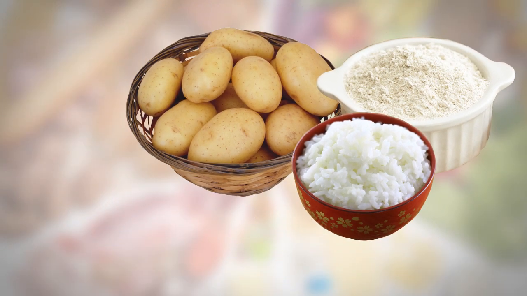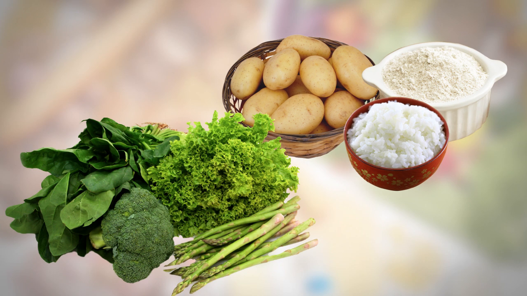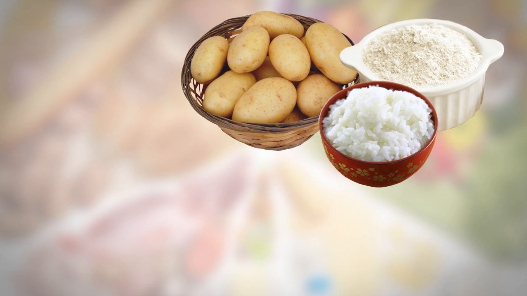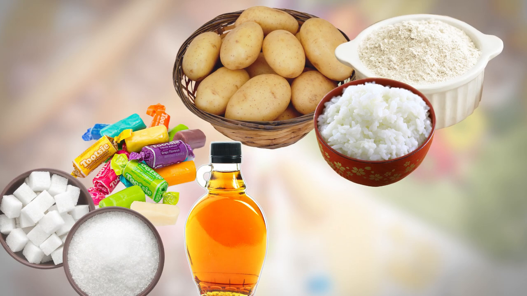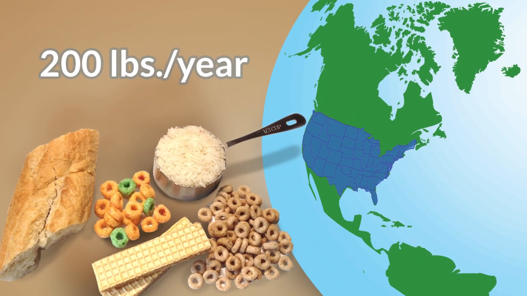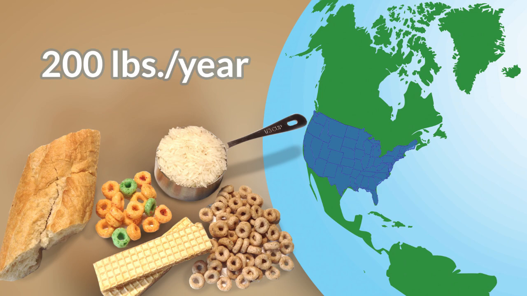Complex carbohydrates are divided into low fiber and high fiber. Low fiber carbohydrates are found in food products like simple sugars, flour, and starch. The average U.S. consumption of low fiber carbohydrates is about 200 pounds per person per year.